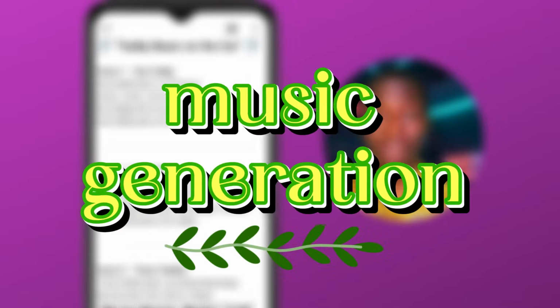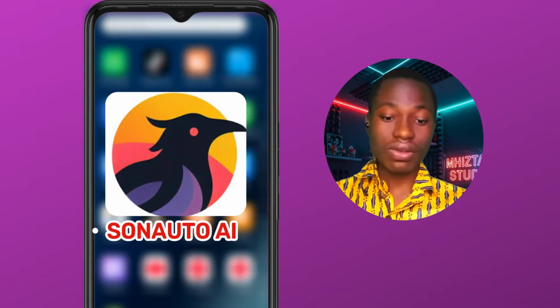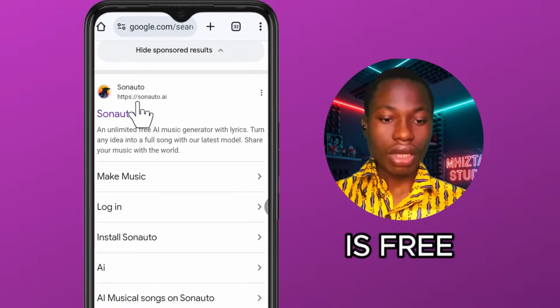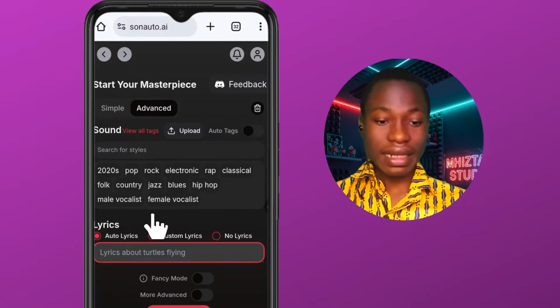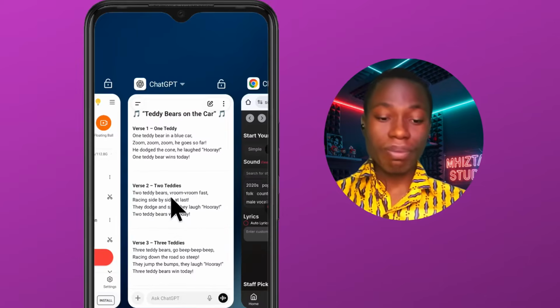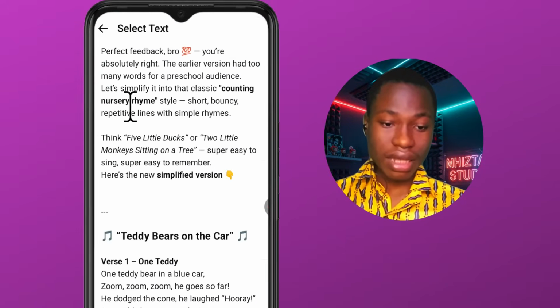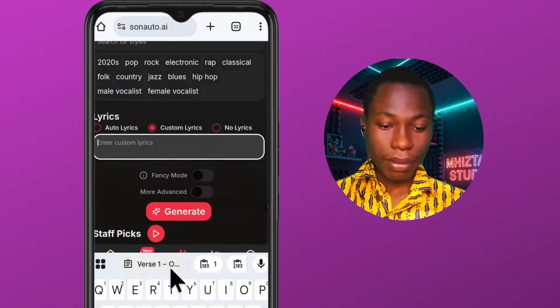Okay, so next thing we are going to do right now is to generate the music. So all I have to do right now is open this website from my browser. I'll just search for Sonauto music. Okay, look at it here. I'll make sure that this is on advanced, and then I'm going to switch it to custom lyrics, and then I'll move back to GPT and copy all the lyrics. Press select text, and then copy all the lyrics. So I'll move back to this, and then I'm going to paste it.